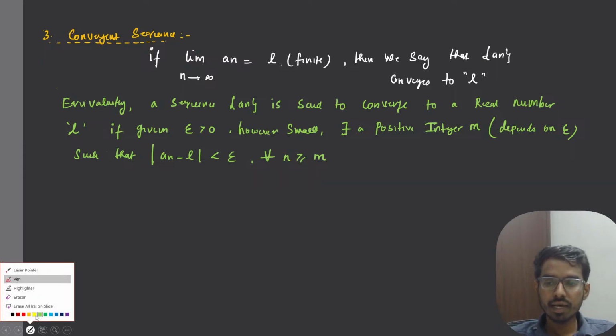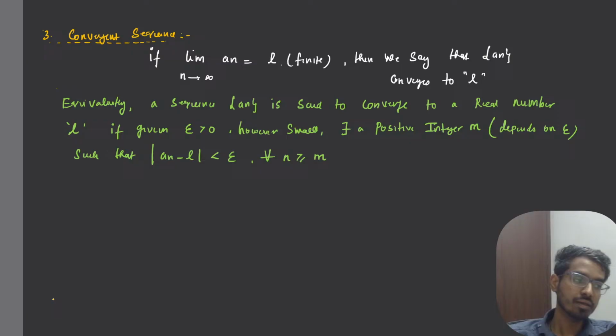right? This is the equivalent definition of convergent sequences. Okay, I'll give you an example. That means you are giving me an epsilon, and I can always find a positive integer m, with the help of your epsilon only.